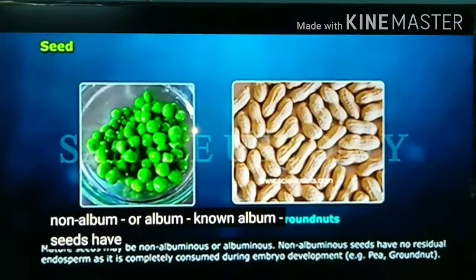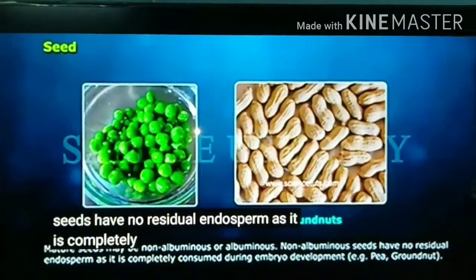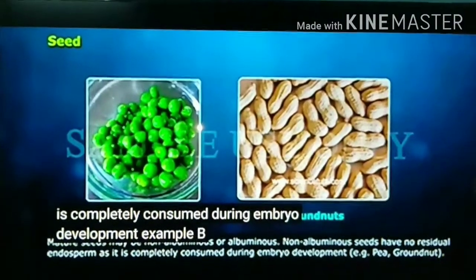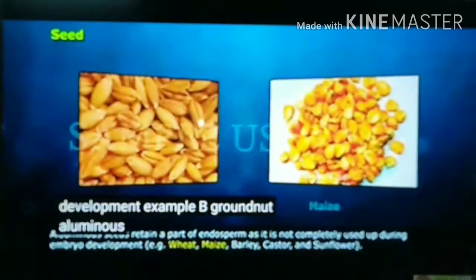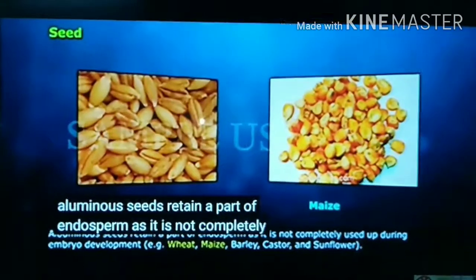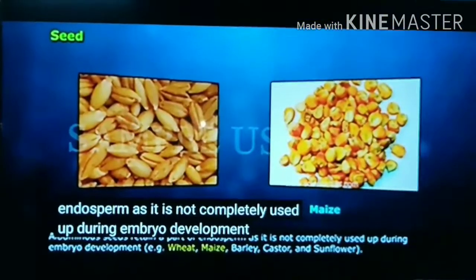Non-albuminous seeds have no residual endosperm as it is completely consumed during embryo development. Example, pea, groundnut. Albuminous seeds retain a part of the endosperm as it is not completely used up during embryo development.